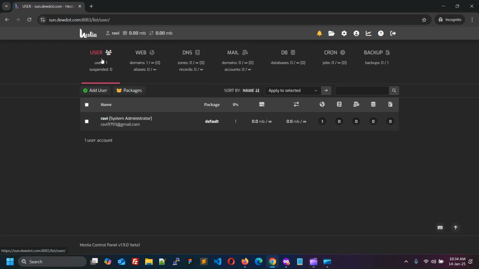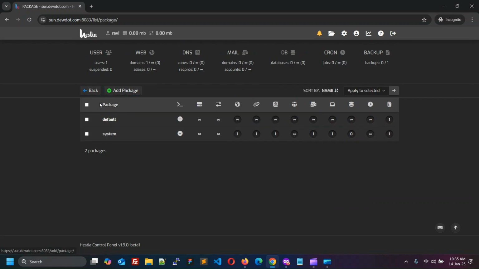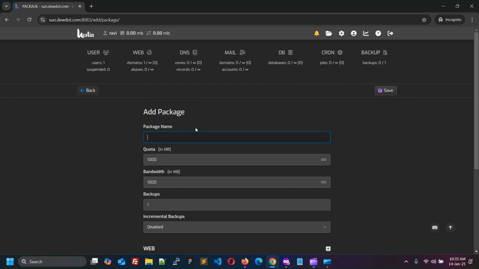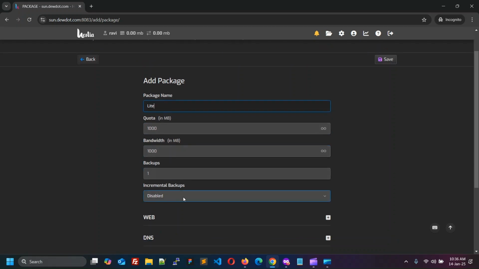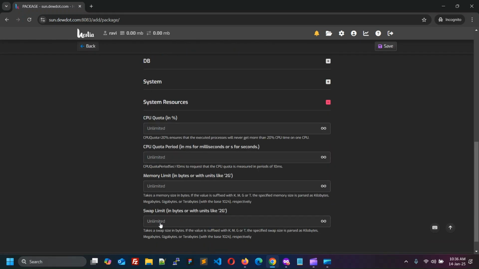Click User tab to go to the front page. Click Packages button. And then click Add Package button. Add details for the new package and scroll down. Click System Resources to expand this section. Here you can set resources limit for this package, like memory limit, CPU limit, etc.